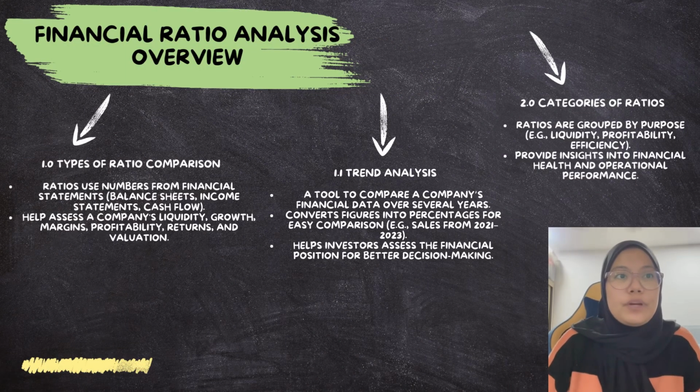First, let me explain the financial ratio analysis overview. First, type of ratio comparison. Ratios use numbers from financial statements: balance sheets, income statement, and cash flow. They help assess our company's liquidity, growth, margins, profitability, returns, and valuation.